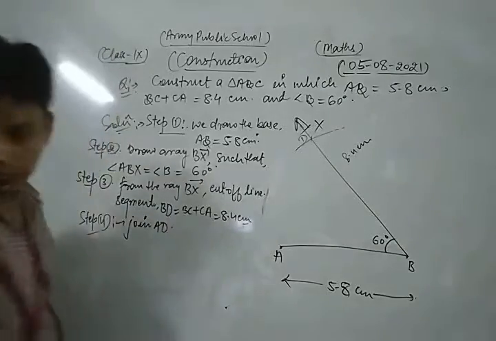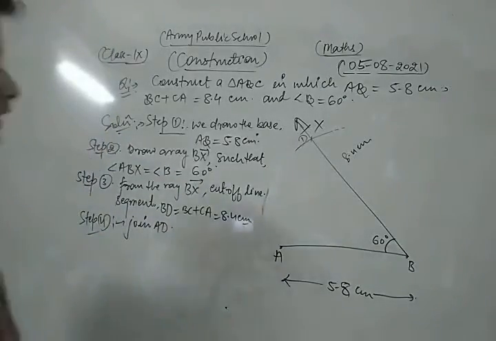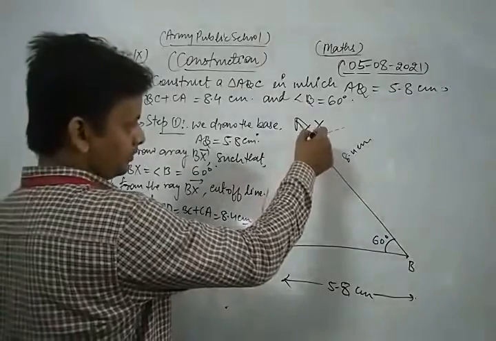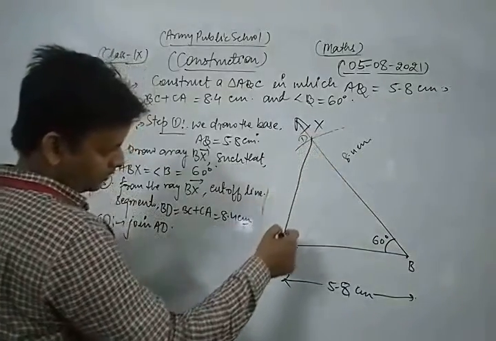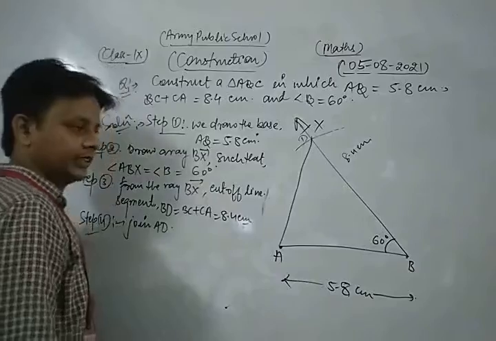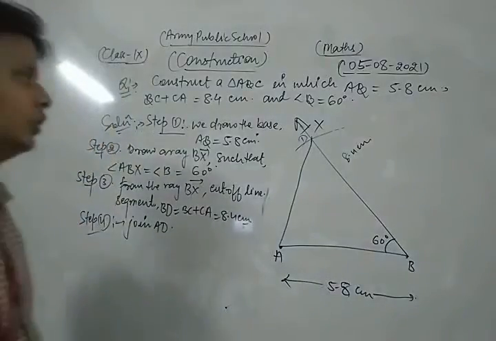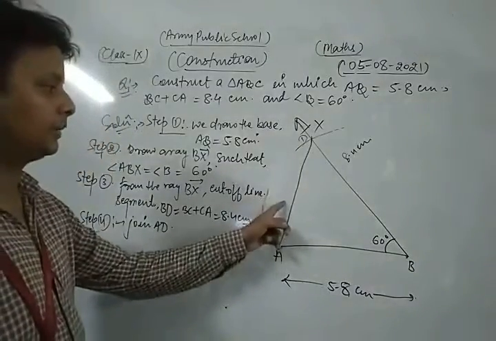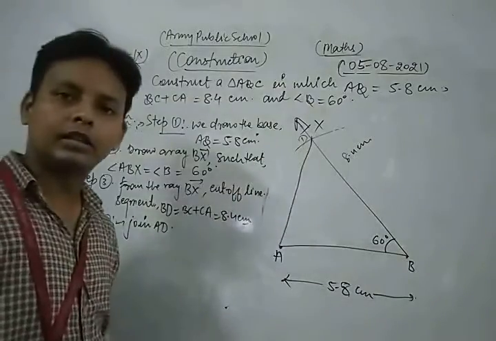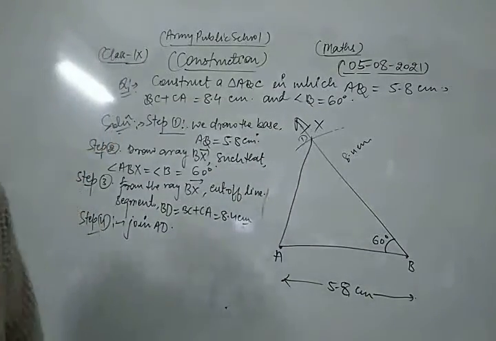Join AD. Now what I do? Now we draw the perpendicular bisector of the line segment AD. Okay.